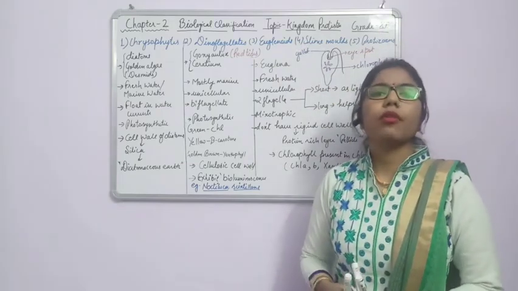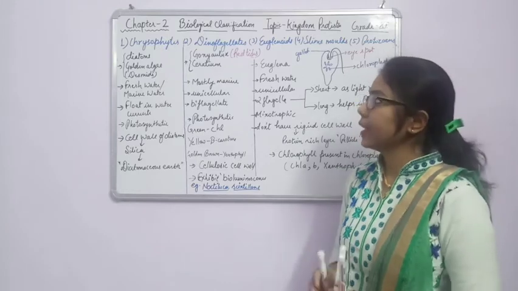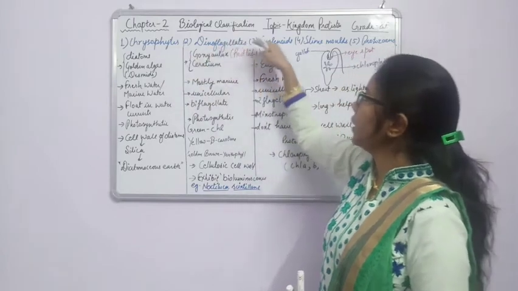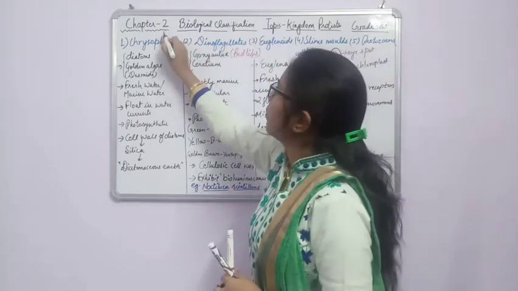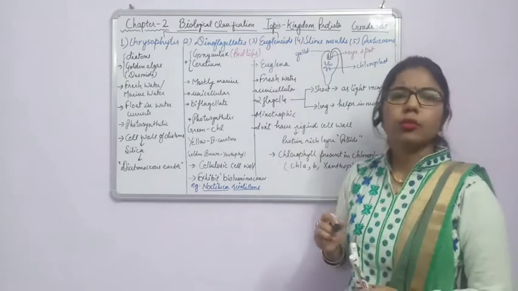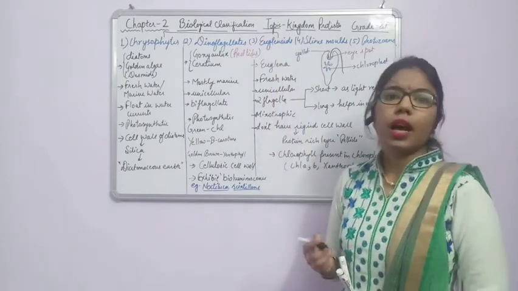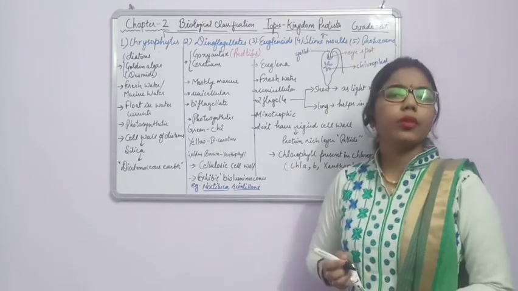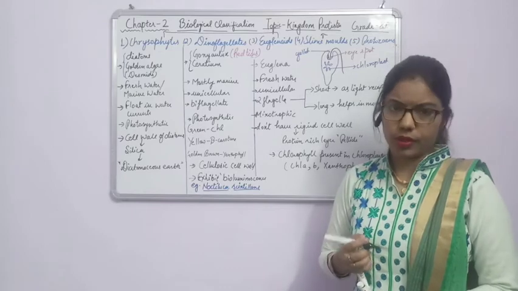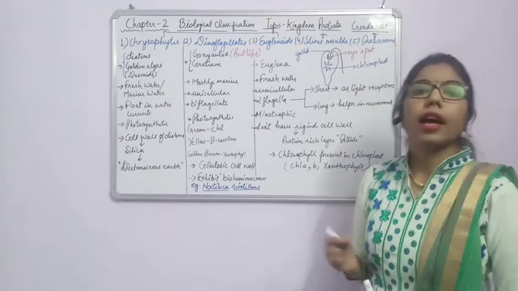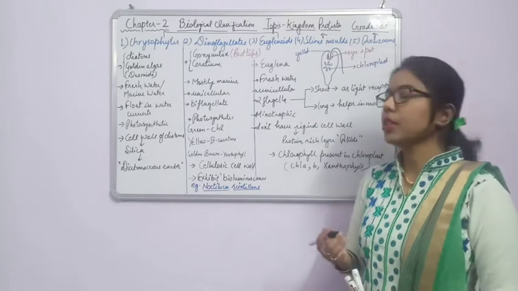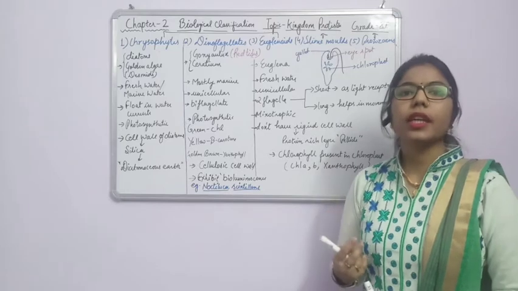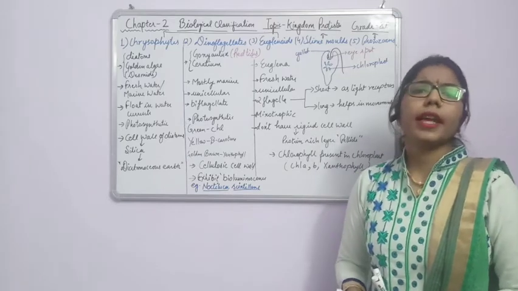Now on the basis of their mode of nutrition, we can say that the first three groups, that is chrysophytes, dinoflagellates and euglenoids, they can be photosynthetic. Fine. So most of the members of this group are photosynthetic in nature. And the slime molds are what type of mode of nutrition? Heterotrophic mode of nutrition. Another one, the fifth one, protozoans, again heterotrophic mode of nutrition. So we can classify the heterotrophic mode of nutrition into two parts. What are they? It can be saprotrophic or it can be parasitic.